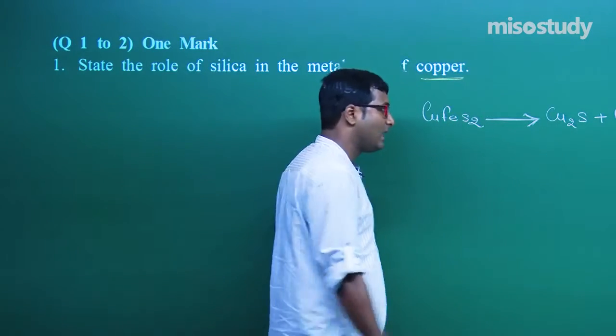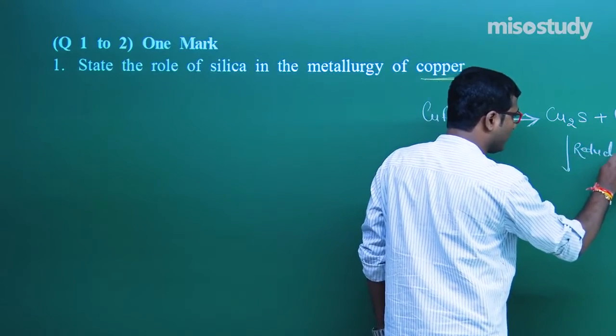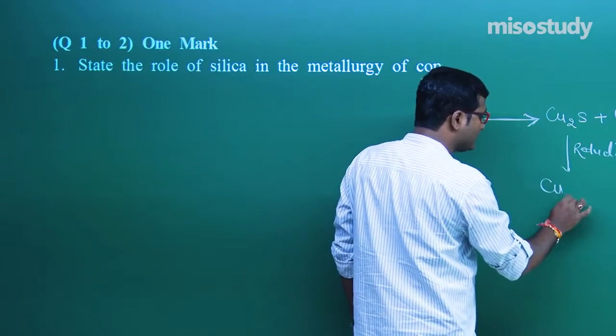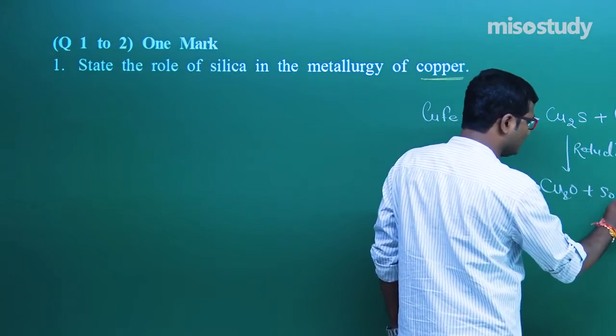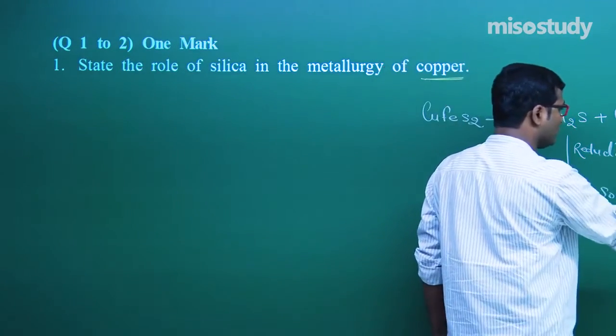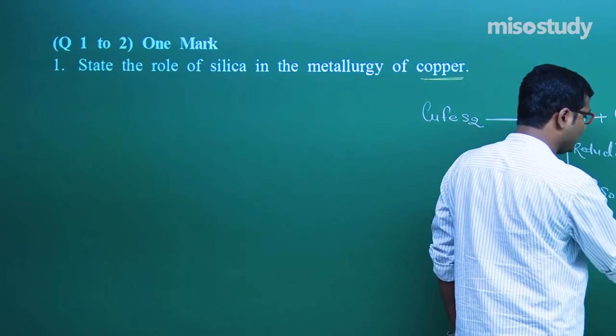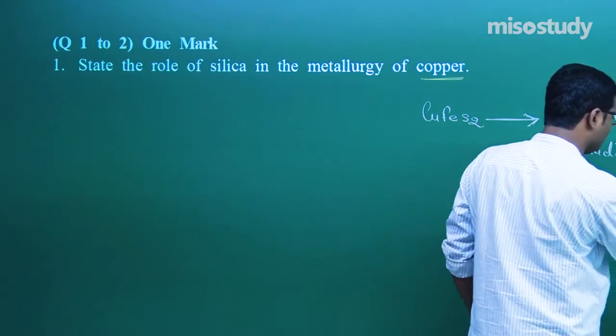Clear, my friend? Now Cu2S on further roasting gives you Cu2O plus SO2. Now FeS on roasting converts into FeO plus SO2.